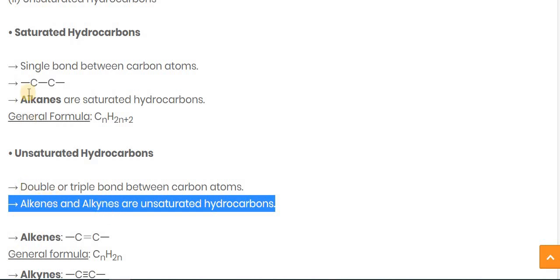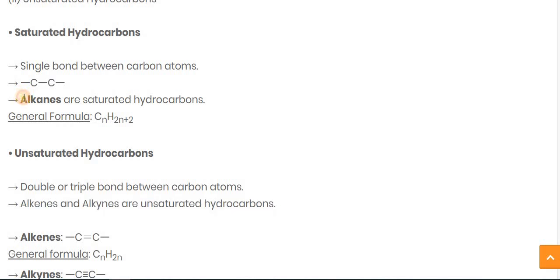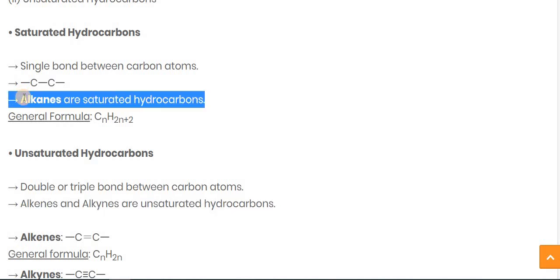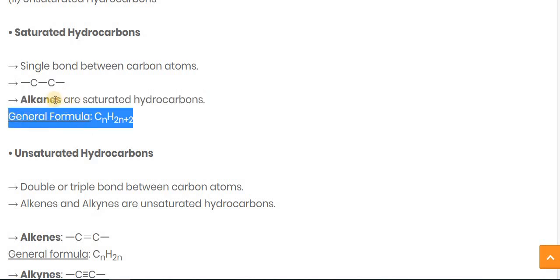Here you can see, if a single bond is there between the carbons, then it is known as a saturated hydrocarbon. The spelling of alkanes is ALKANES. ANES stands for the single bond between carbon atoms, meaning the saturated hydrocarbon. And the general formula for alkanes is CnH2n+2.